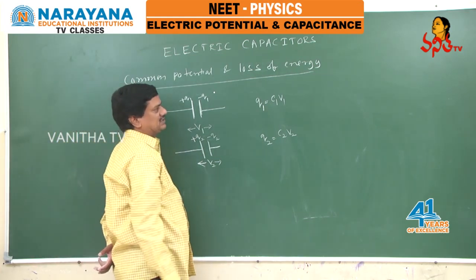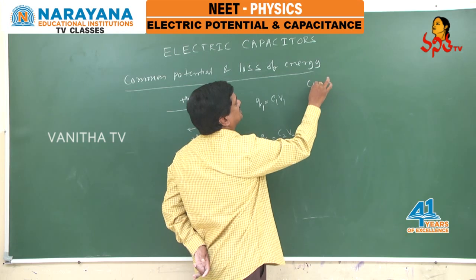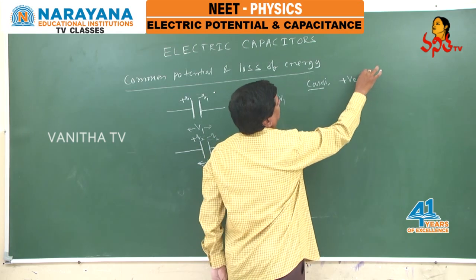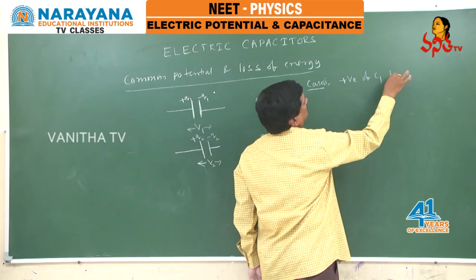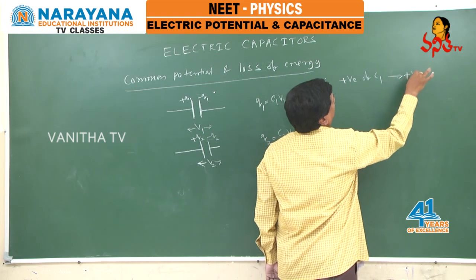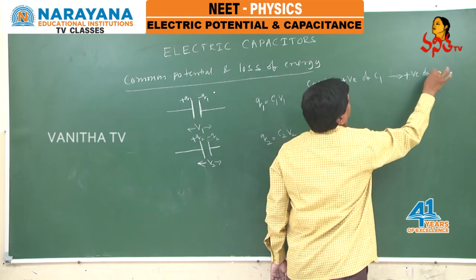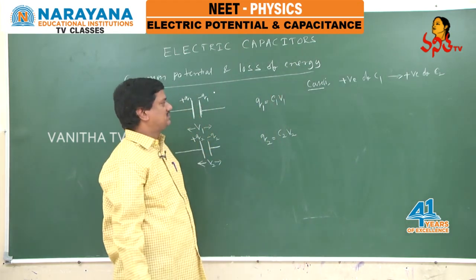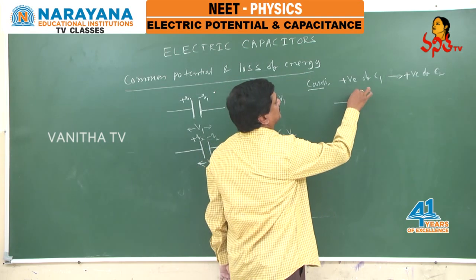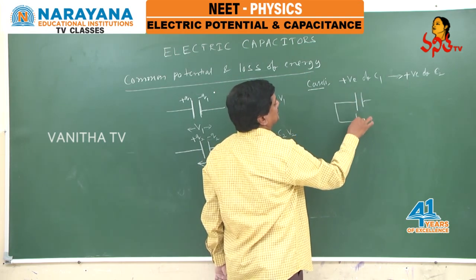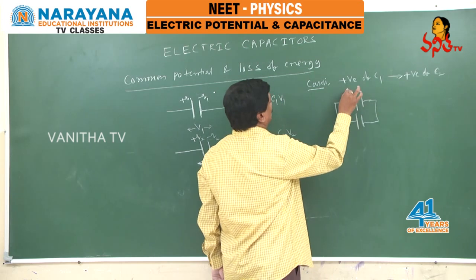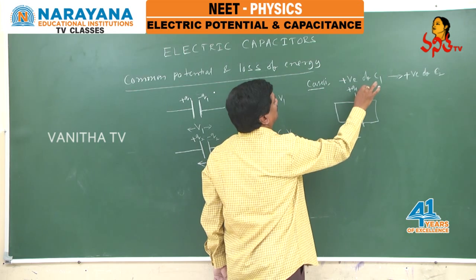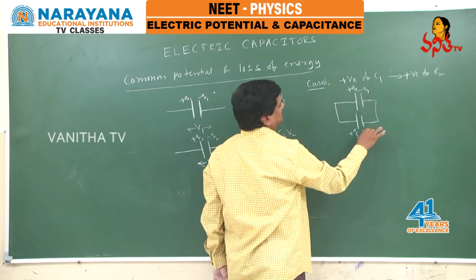If these two are joined, there are two methods to join. First one is positive of C1 connected to positive of C2. So the diagram is like this. If we connect like this, there will be no loss of charge, no neutralization. This is positive and this is also positive. So there will be no neutralization, minus Q1, minus Q2.